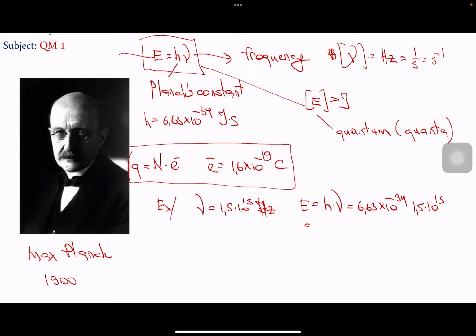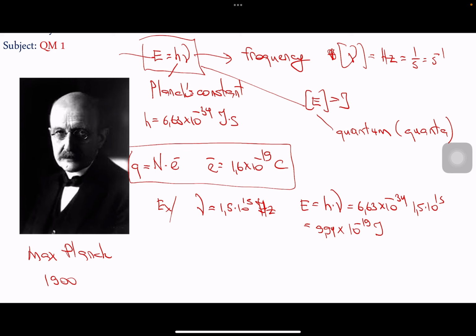First of all, we have to deal with the powers, and the power is 10 to the power minus 19, and the number obtained by multiplying 6.63 by 1.5 is 9.94. So the number is very small, 9.94 times 10 to the power minus 19 joules.